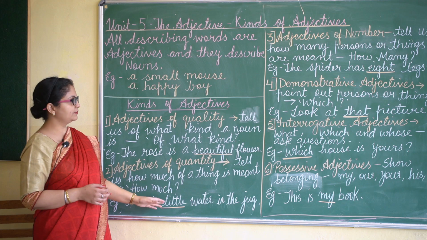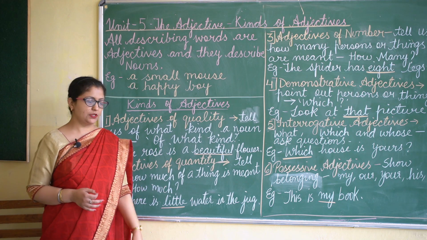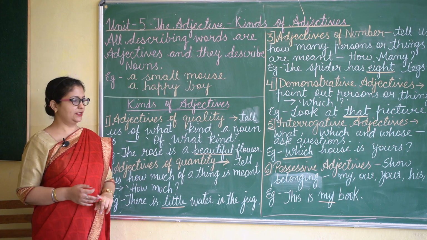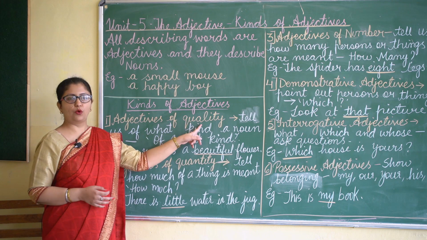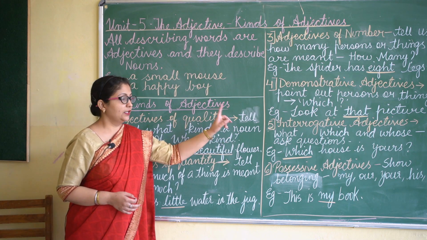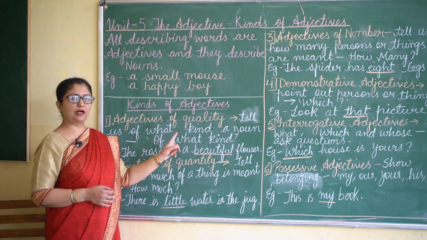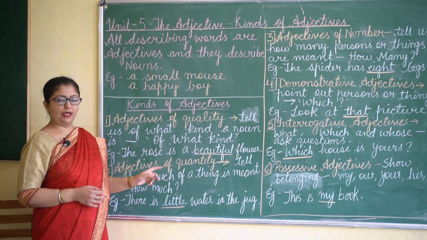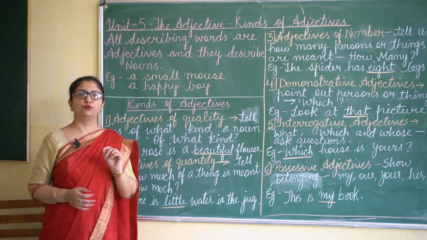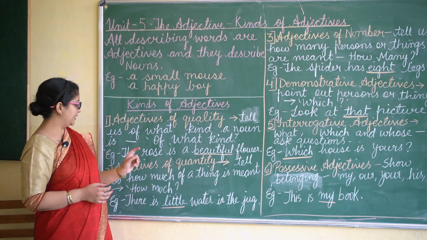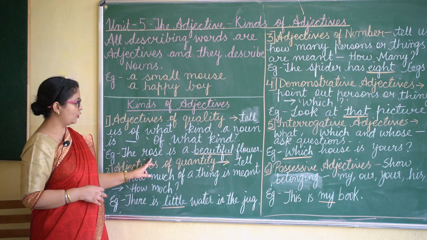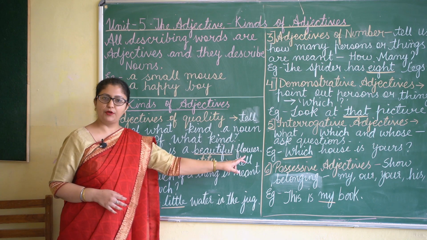Now let us see some kinds of adjectives. The first kind of adjective is adjectives of quality. Adjectives of quality tell us of what kind a noun is. It answers the question of what kind. For example, the rose is a beautiful flower.